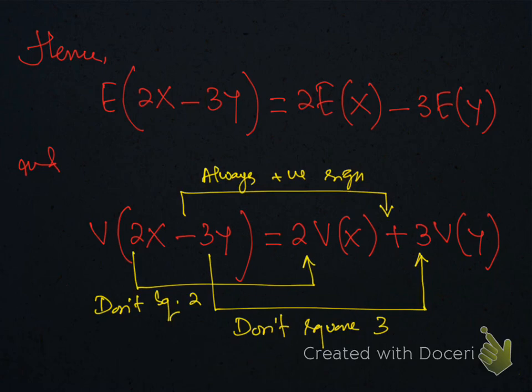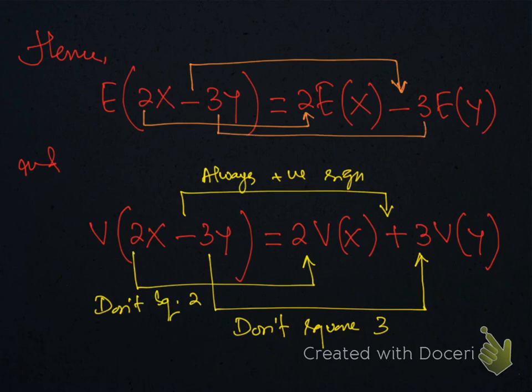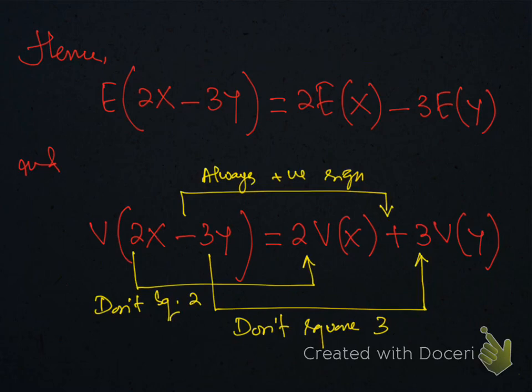Expectation, I have already told you, no problem with the expectation. We always copy the signs and we always copy the coefficients as they are. So there is no issue regarding the expectation, but we must be very careful while working for the variance of this equation, in fact. So 2x minus 3y.